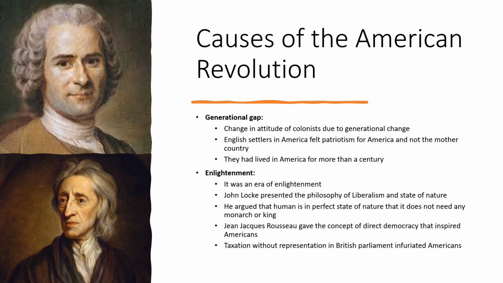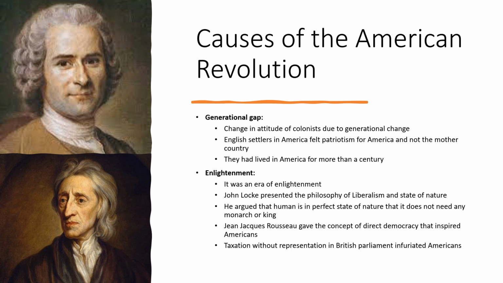We all know that it was an era of enlightenment. The 17th century and the 18th century in Europe is known as the era of Enlightenment, and the people of America, such as George Washington, Benjamin Franklin, John Dickinson, were enlightened and inspired by the philosophers of the Enlightenment era, such as John Locke. John Locke presented the philosophy of liberalism and state of nature. John Locke presented the concept of democracy, and he argued that human is in a perfect state of nature, that it does not need any monarch or king.